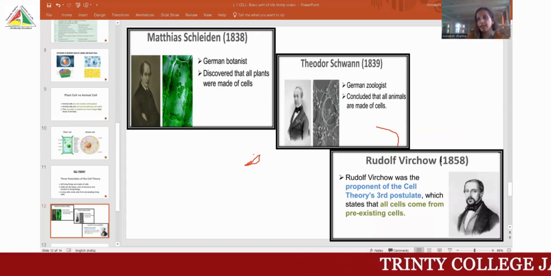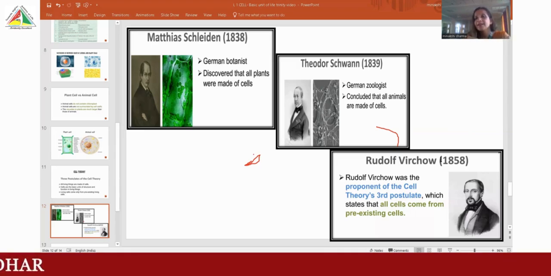This theory that has come is proposed by Rudolf Virchow, and which states that all cells are composed of cells and they are made up of pre-existing cells.